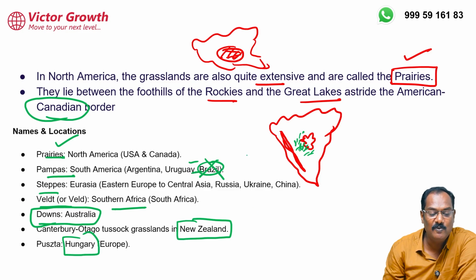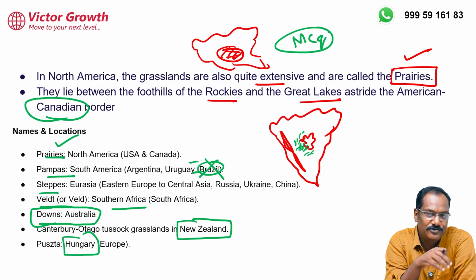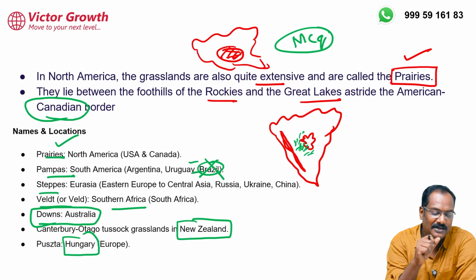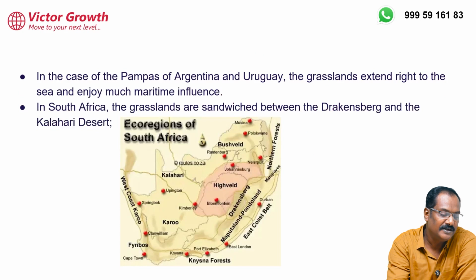These names can be one MCQ level question. Recently they have not asked, but it doesn't mean that UPSC will not ask. You should know the names of different temperate grasslands, their locations and different names of that. So these are the things. If you want, you can pause the video and note down this. Let us go to the next part.